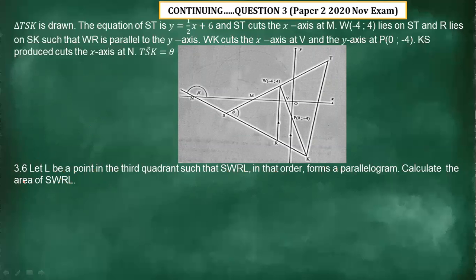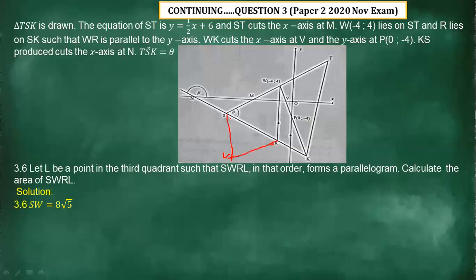SWRL. Now let's see. Let L be a point in the third quadrant such that S, W, R. So for this to form a parallelogram, surely it must be something like this. It must be something like this. So this point there is point L, and it gives us a parallelogram. Right. Now we should calculate the area of this SWRL. All right. Now let's see how best can we calculate the area.